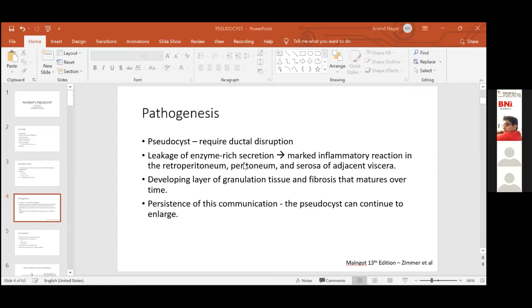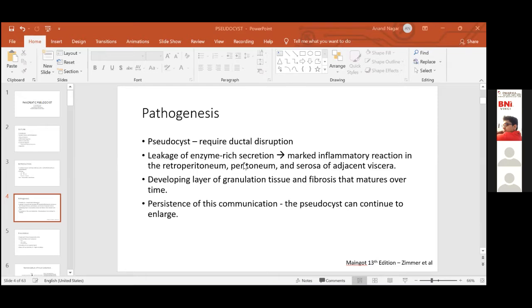Now, this is from the revised Atlanta classification in 2012. We all know this. It's temporal: less than 4 weeks, any fluid collection which is clean and does not have any necrosis is called an acute pancreatic fluid collection. Any component of necrosis included, less than 4 weeks, it's called an acute necrotic collection. Once this arbitrary 4-week time interval is crossed, they're called either pancreatic pseudocysts or walled-off pancreatic necrosis. It is important to note that each of these can either be sterile or be infected.